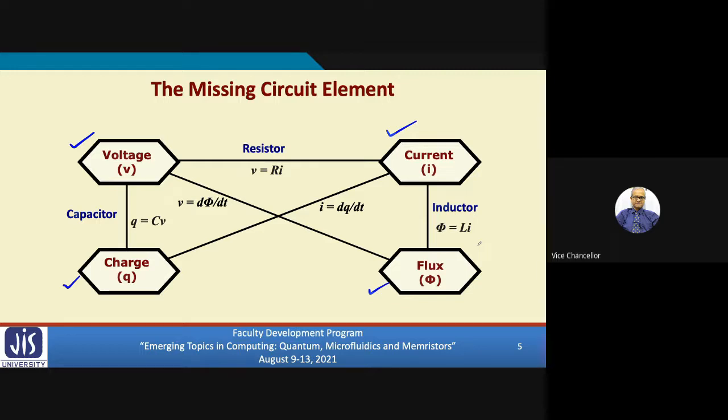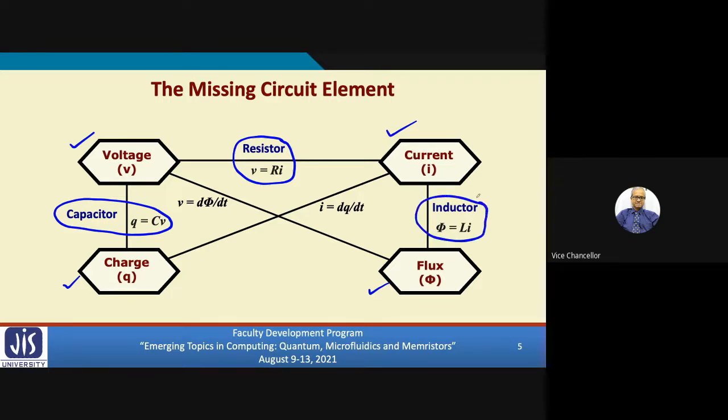For example, between voltage and current, you have Ohm's law, V equal to IR, which is connected by the device resistor. Similarly, between charge and voltage, we have Q equal to CV, that is capacitor. And between current and flux, we have inductor.